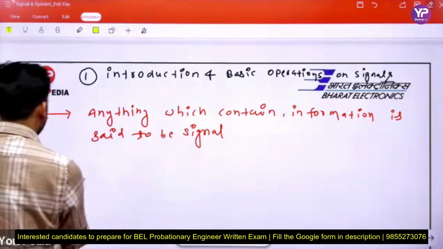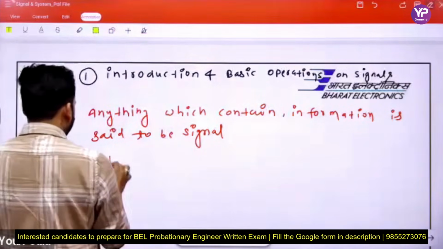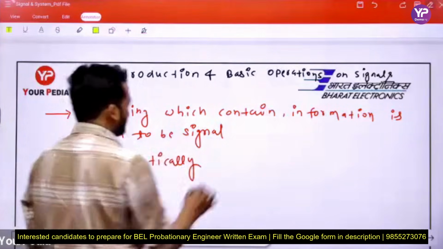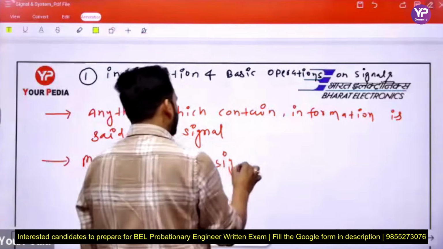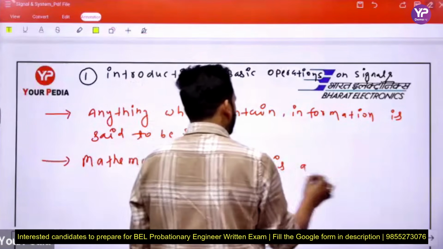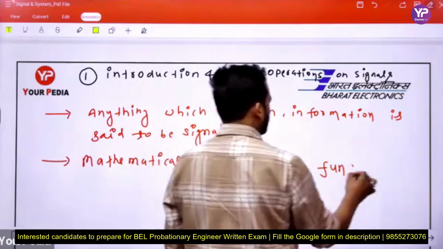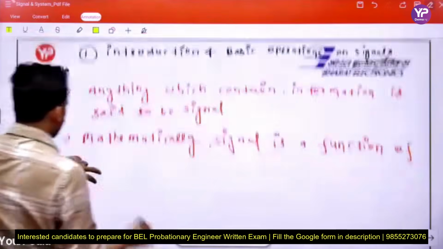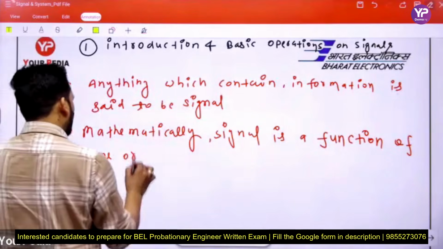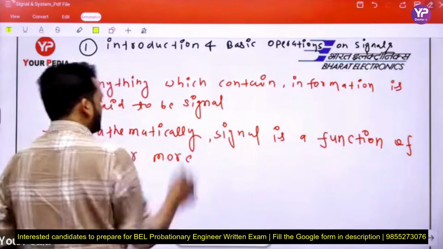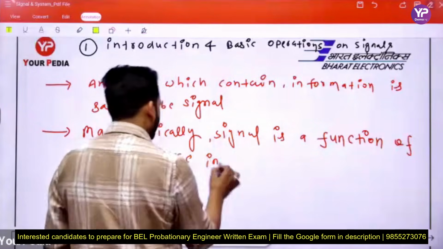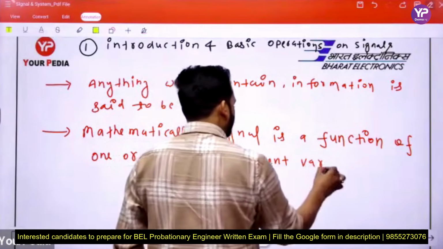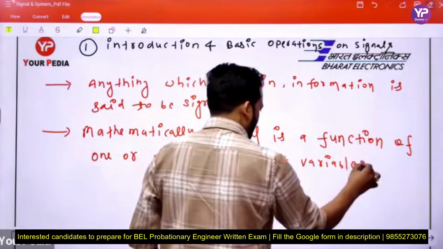But mathematically, a signal is a function of one or more independent variables.